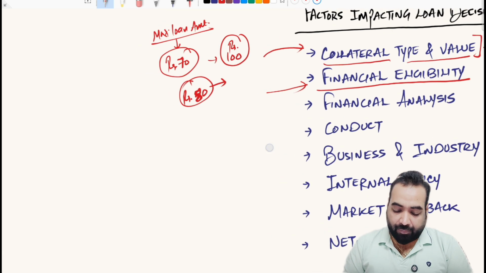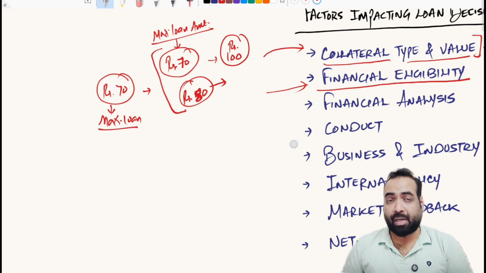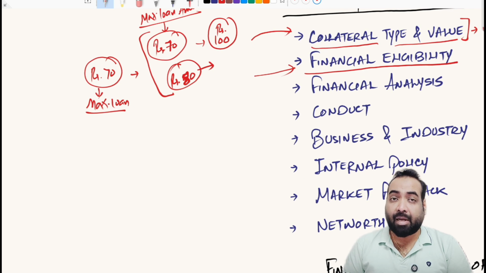So here, if we take this case, 70 rupees is the maximum loan amount. Remember the words maximum loan amount that the bank can offer to the borrower. But this does not mean that the banker will give a 70 rupees loan to the client. This does not mean that the client is now entitled to take 70 rupees from the bank.